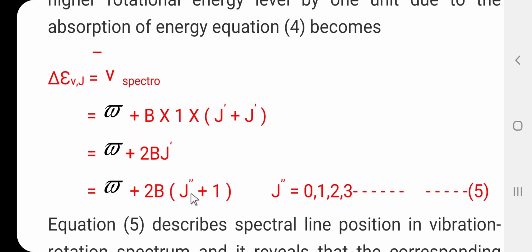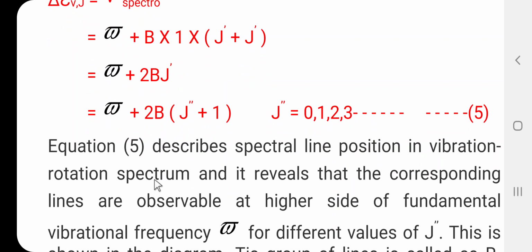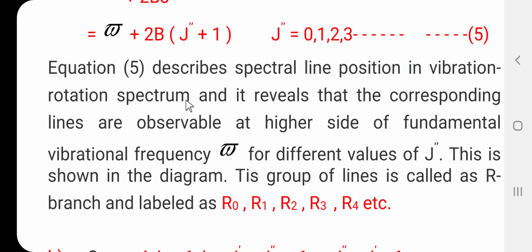plus twice B into J double dash plus 1, where the value of J double dash is equal to 0, 1, 2, 3, 4 and so on. This is equation number 5. When we consider the selection rule delta J equal to plus 1, equation 5 describes the spectral line position in the vibration rotation spectrum, and it reveals that the corresponding lines are observable at the higher side of the fundamental vibrational frequency omega bar for the different values of J double dash, which has the value 0, 1, 2, 3, 4 and so on.